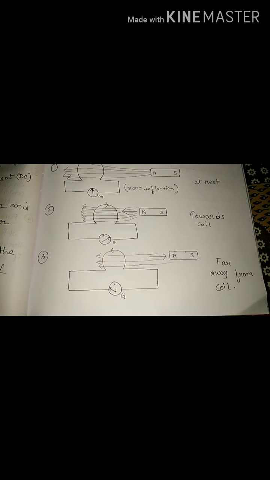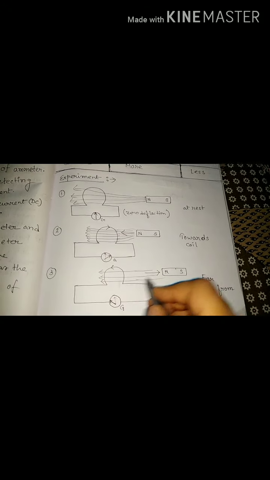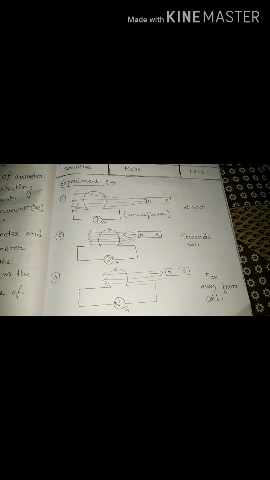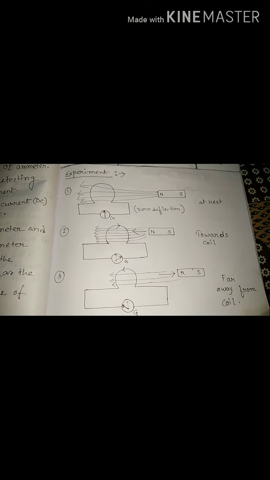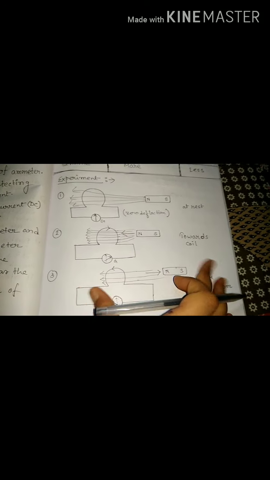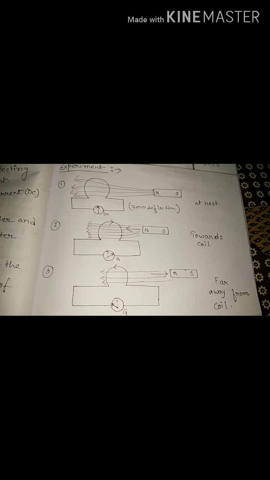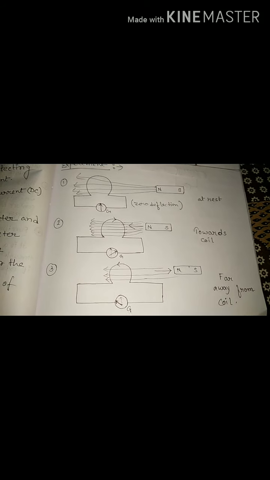Now if the bar magnet moves far away from the coil, whereas earlier it was moving towards the coil, then what happens? Clearly the magnetic field lines linked with the coil decrease. If the two are very close to each other, more magnetic field lines are linked with the coil. When the distance between them is more, the magnetic field lines linked with the coil decrease. Either increase or decrease, that means the magnetic field changes. Our motto is that if the magnetic field changes, then we get the induced current.